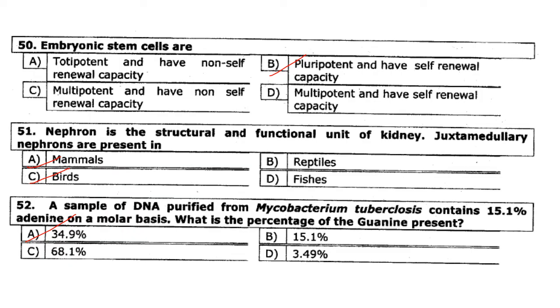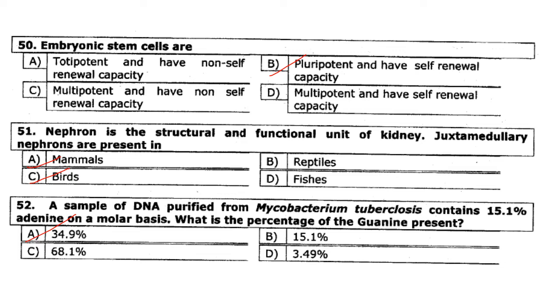The next one. Embryonic stem cells are pluripotent and have self-renewal capacity. So answer is option B. Nephron is the structural and functional unit of kidney. Juxtamedullary nephrons are present in mammals and birds. So both A and C are right. I don't know what was given in your option in the answer key because I don't have the answer key with me.